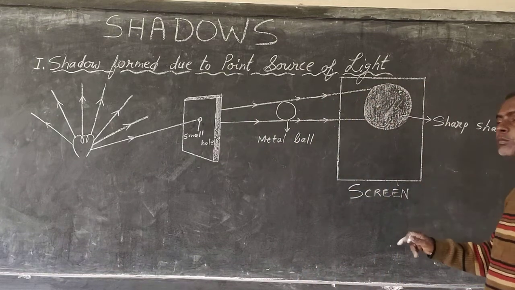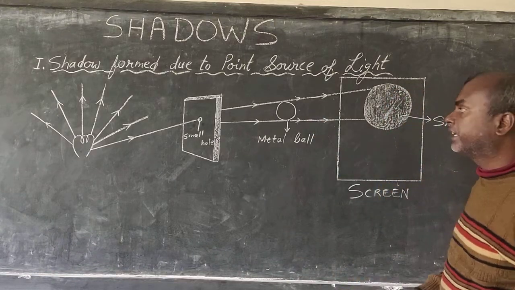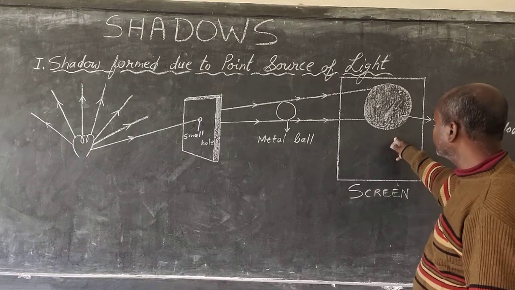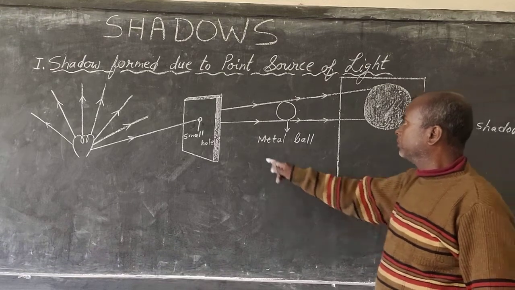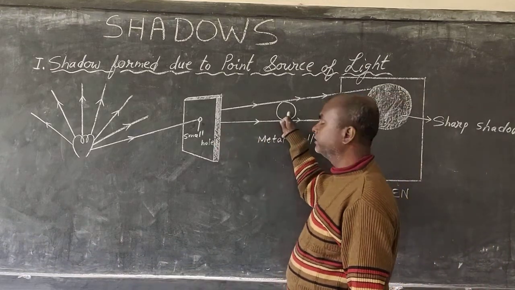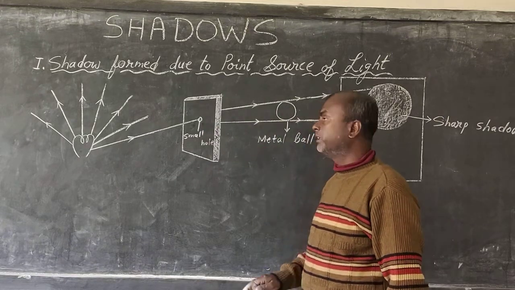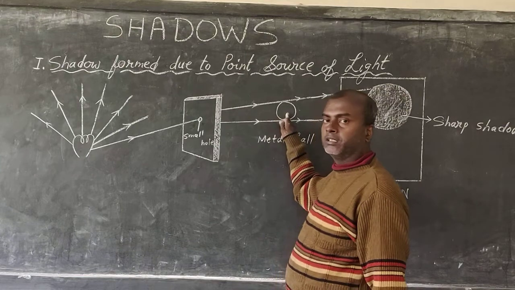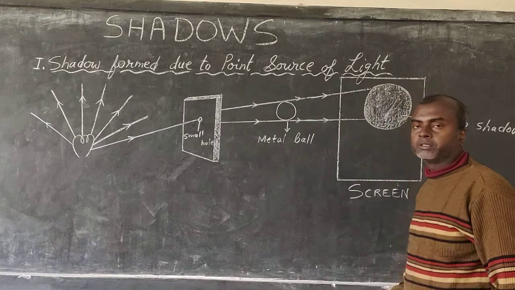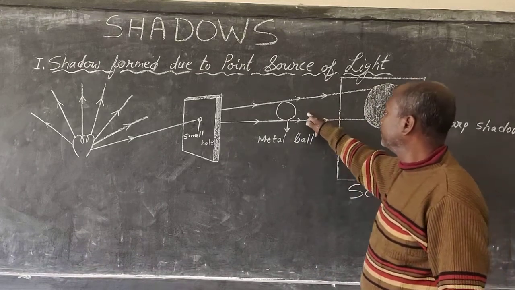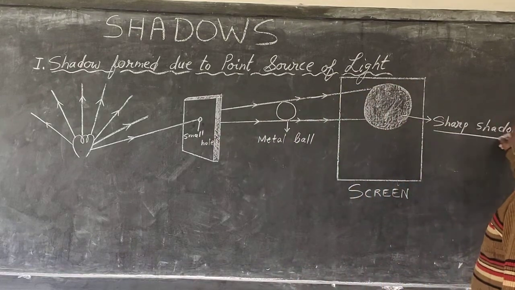Sharp means easily visible. Okay, it's not blur. Some shadows are blur. We will explain that in the next case. So this particular shadow that is on the screen is a sharp shadow. So a point source of light, here is the object. The size of the object is bigger than the source of light. Okay, when object is bigger than the point source of light, then this kind of shadow is observed. Remember, when object is big, source of light is smaller, then what kind of shadow you get? You get a sharp shadow.